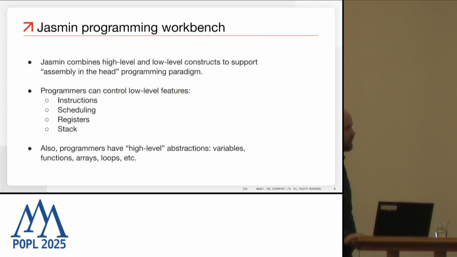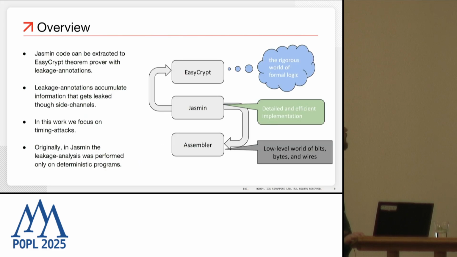One way of doing this is to use the Jasmin programming workbench, where Jasmin is a programming language which combines high-level and low-level constructs to support the so-called assembly-in-the-head programming paradigm. Programmers in such a paradigm have access to low-level features like instruction scheduling, registers, and stack, but at the same time have natural access to high-level abstractions like functions, arrays, loops, and so on.